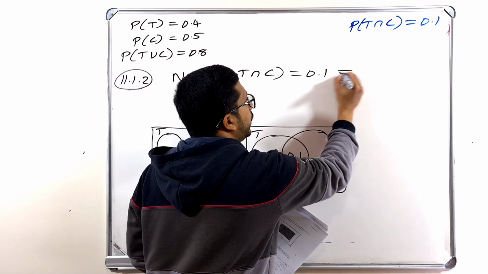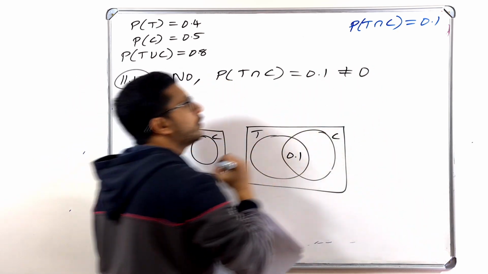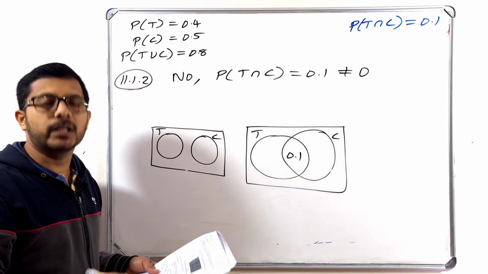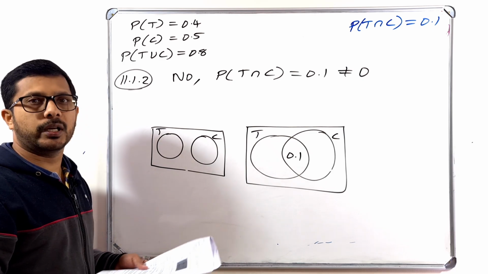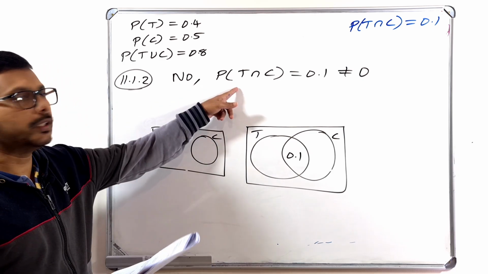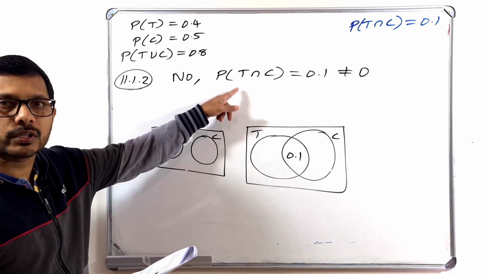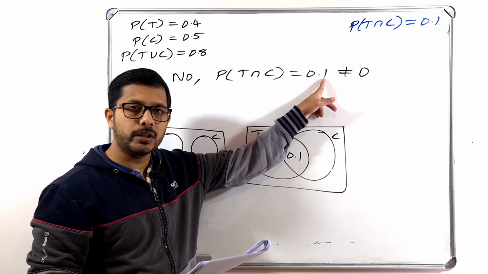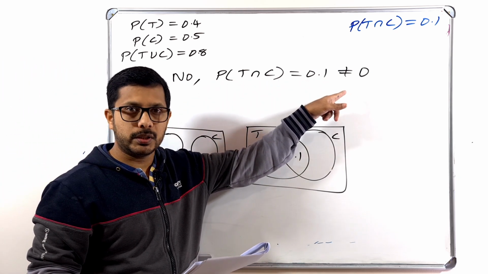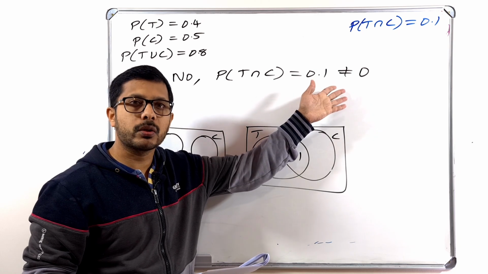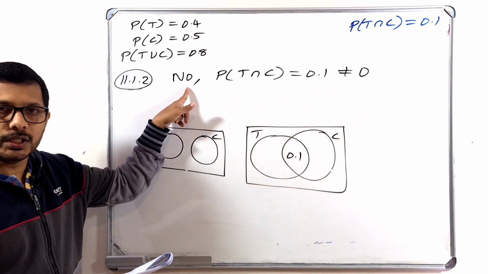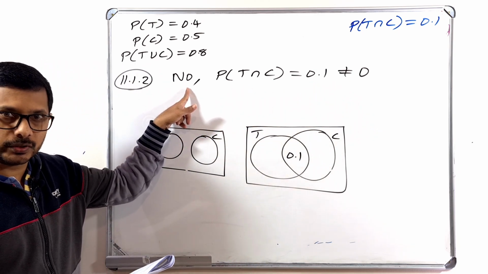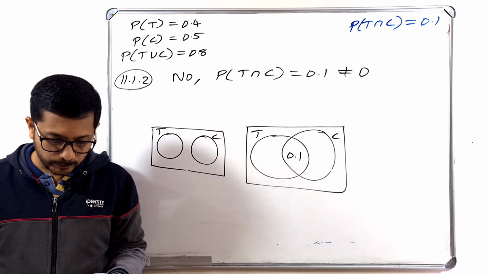That is not equal to 0. That is enough. Then those who are marking your paper can understand what we mean by this. You are saying what you are trying to say. The probability of T intersection C is 0.1. Therefore, it is not 0. If it is not 0, then it is not mutually exclusive. You understand? So that is 11.1.2.